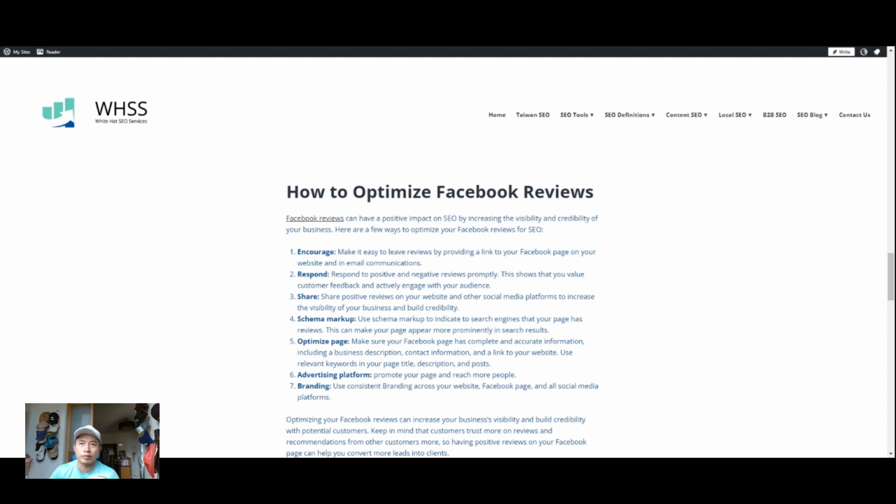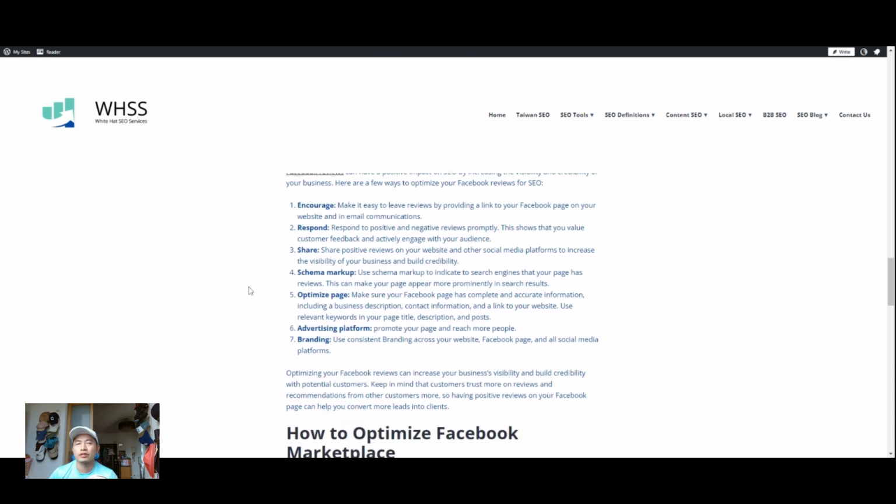It could be spam or robot generated. But if it's from an actual person, that's what these search engines love. They love this type of content. So it's obviously very important to encourage your users, your audience, to write positive reviews. If there's a negative one, that's why you need to engage. You need to talk to them personally and understand how you can make it better for them. There are experiences where people have resolved the issues behind negative reviews, and those people ended up giving positive reviews again. And then you can also put these reviews on your website.